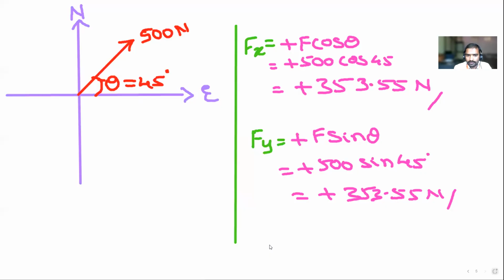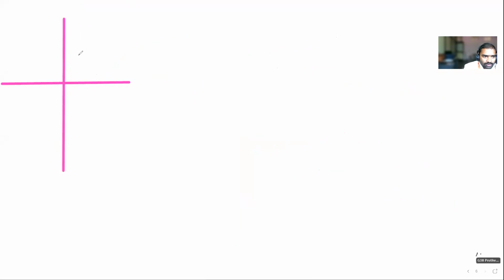See the next slide. What has he given? There is a force. How much is the force? 800 Newtons. Again you have to draw the diagram only. In which quadrant has he given it? Northwest. So northwest means this is north, the second quadrant, and this is the west direction.